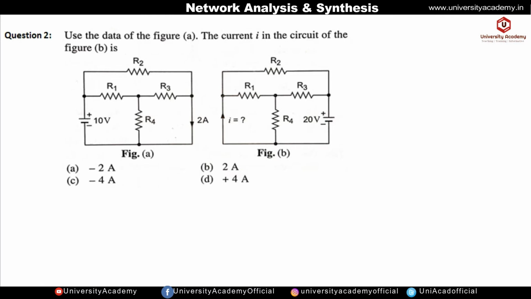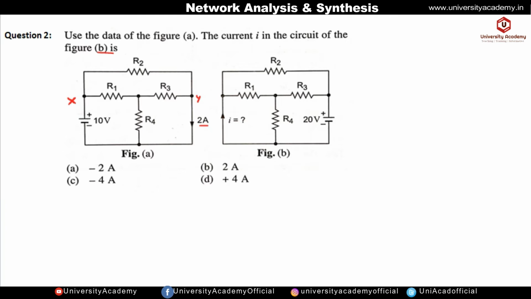Use the data of figure A. The current I in the circuit of figure B is what? This is figure A and this is figure B, in which we have to find the value of the current I. In figure A, we are given an independent voltage source of 10 volt, suppose connected in branch X. And we are measuring the current in branch y, which is 2 ampere.